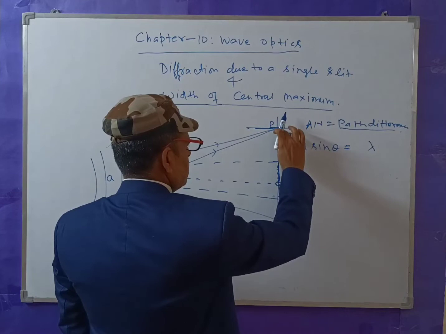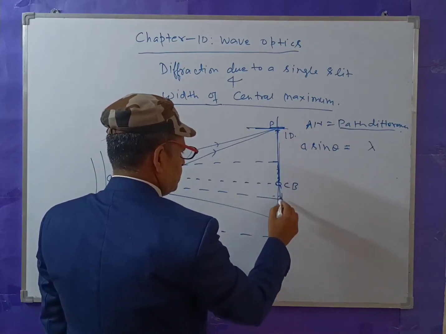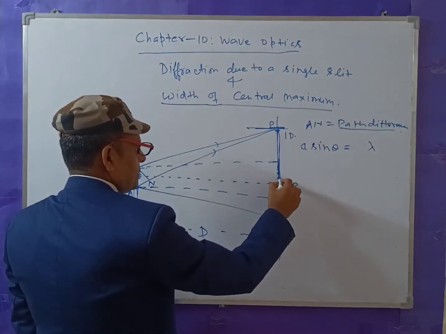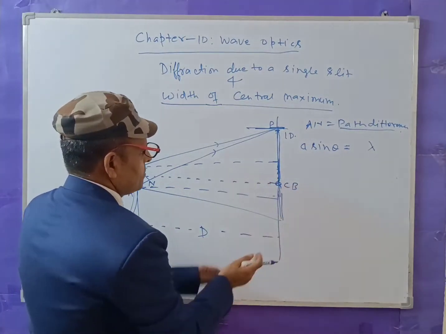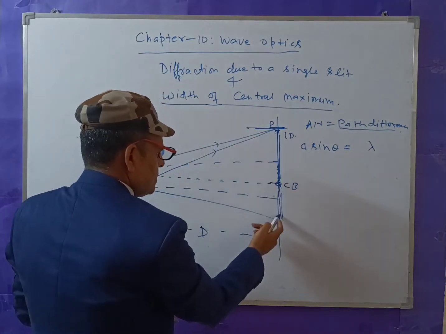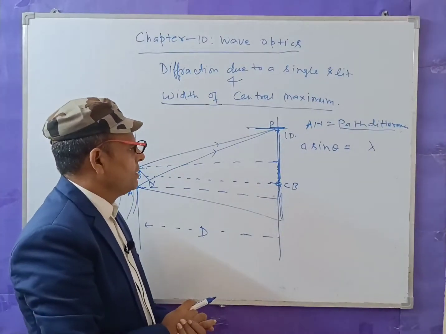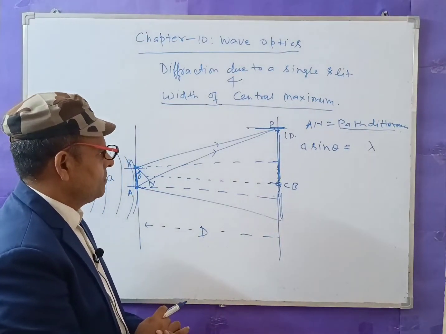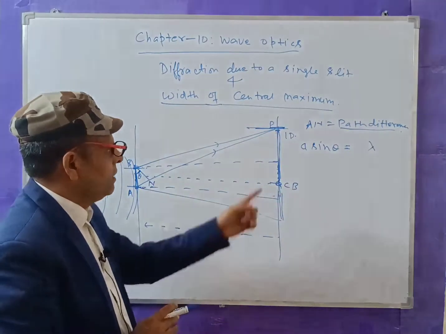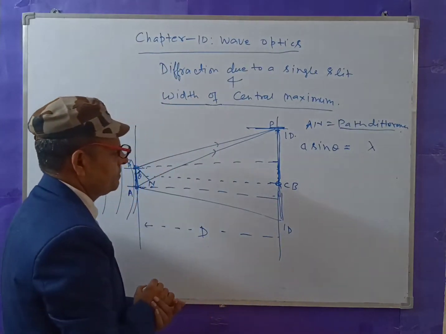From here to here, and from here to here, this whole bright zone will be the central maximum, the width of the central maximum. This is the first dark, it starts here.